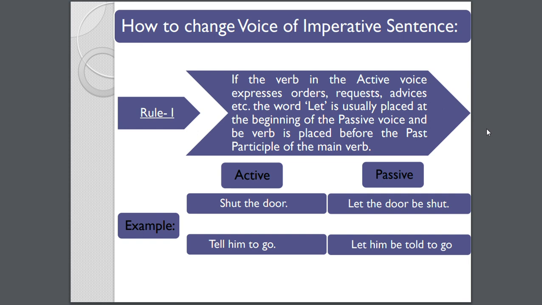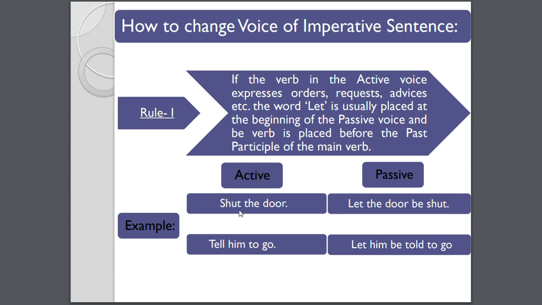So how will it be? Let will be placed first. As we see that the object becomes the subject, this will be the same here. So the door will come first. So let the door, and be will be added. Be will be added, and then shut.